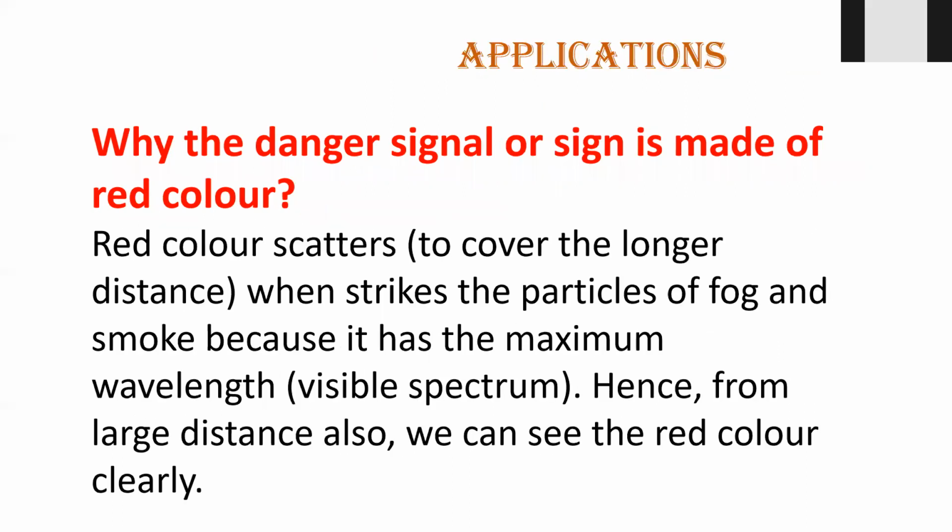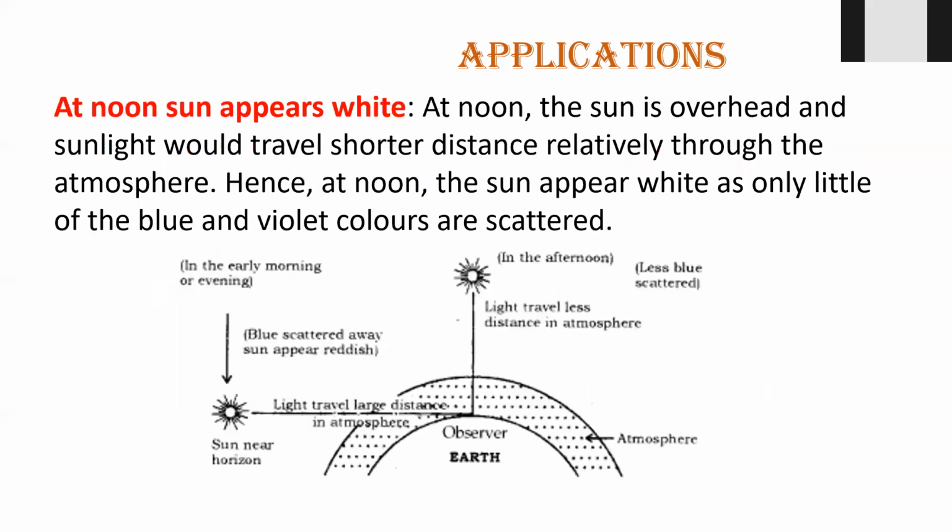Application. Why is the danger signal or sign made of red color? Same reason. Because a danger signal should be seen from a distance. You will not go close to it to see that there is danger here. It should be visible, it should be sensed from a distance. And because red color has a longer wavelength, it is visible from a distance, and it is not affected much by other particles. It may be affected, but not much, and you can see it from a distance. That's why they are made red in color.